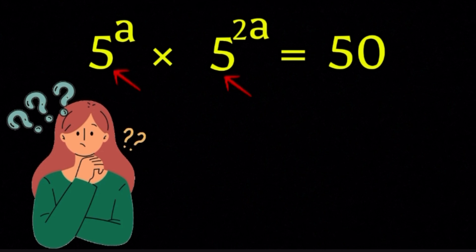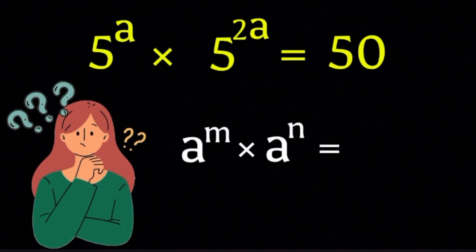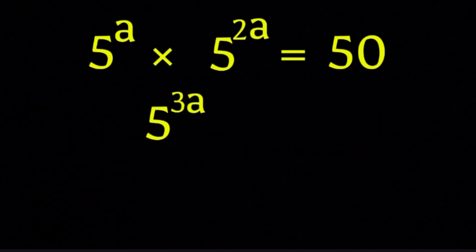And whenever the bases are the same, we can use this magical rule. a to the power m times a to the power n equals a to the power m plus n. It's like algebra magic happening right in front of your eyes. So we add the exponents, a plus 2a, which gives 3a. So now the expression becomes 5 to the power of 3a equals 50.